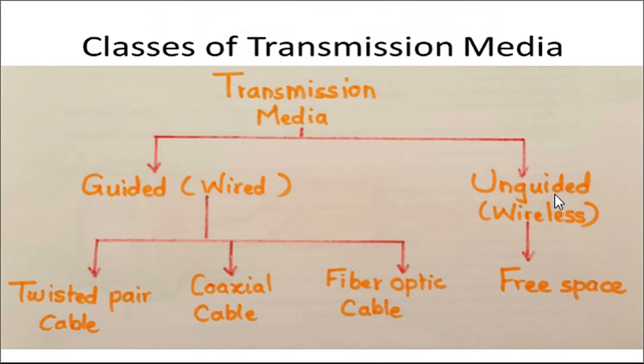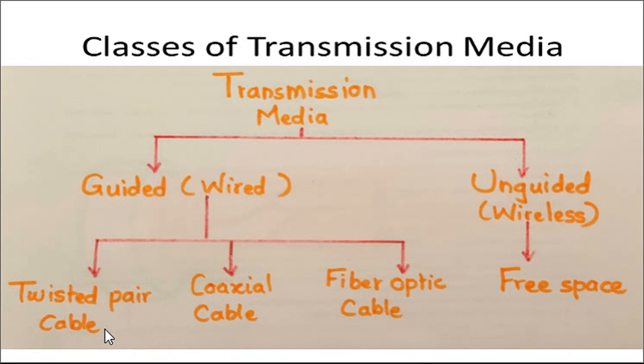This slide is headed classes of transmission media. We can simply say it is nothing but the types of transmission media. The first type is guided or wired, and the second type is unguided or wireless. In guided or wired media, we can go for different types of cables like the twisted pair cable, which can be either UTP cable or STP cable. UTP means unshielded twisted pair cable.